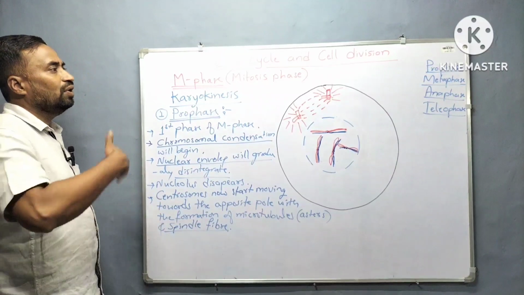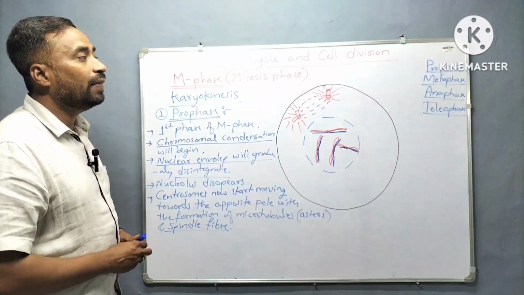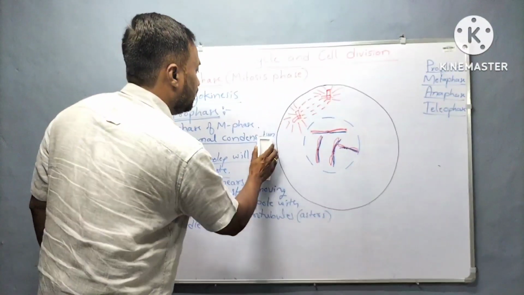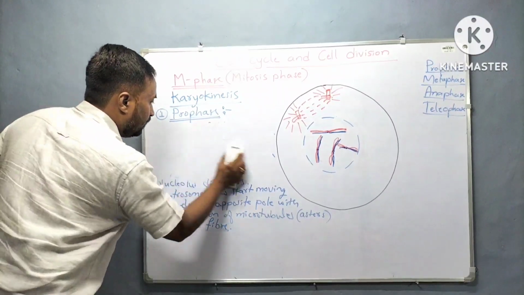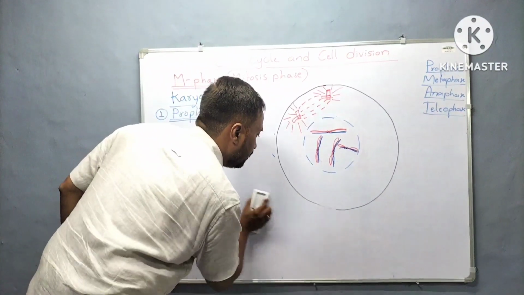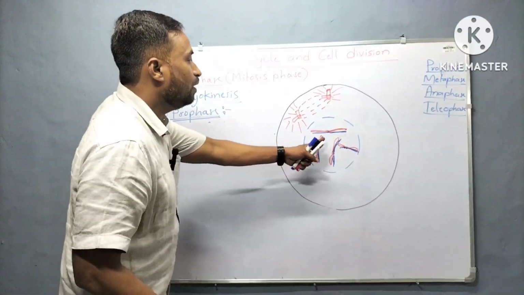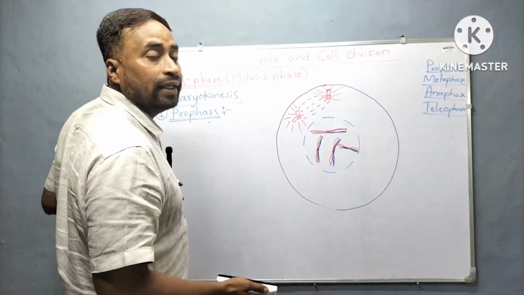Now let us talk regarding the next phase, that is metaphase. Let's discuss the next stage of the cell cycle, that is metaphase. See this diagram you have to remember regarding the prophase. By looking at the diagram itself you can remember all the key points.